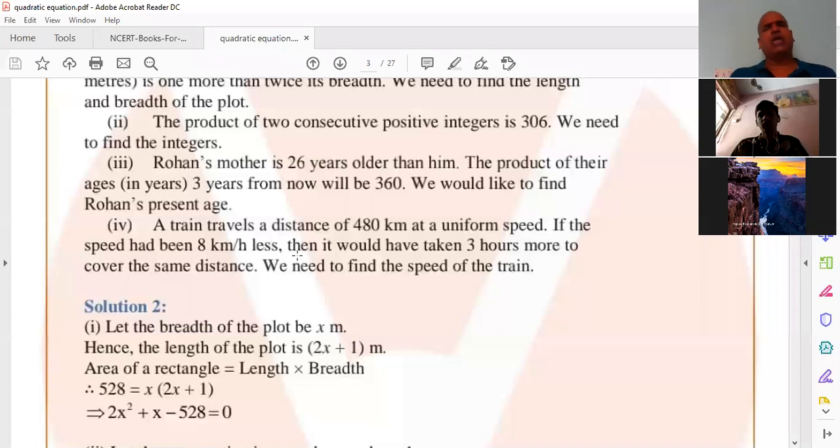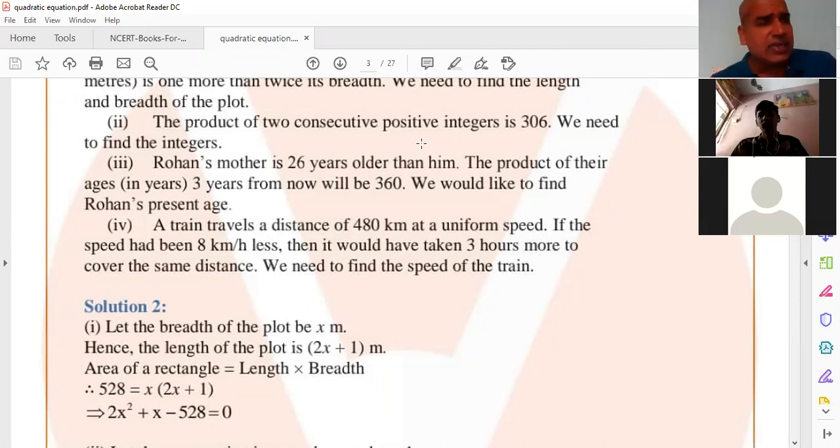The product of two consecutive positive integers is 306. We need to find the integers. Can anyone explain what is meant by consecutive positive integers? X and X plus 1. Good, Rahul, good. X and X plus 1, consecutive means side by side.